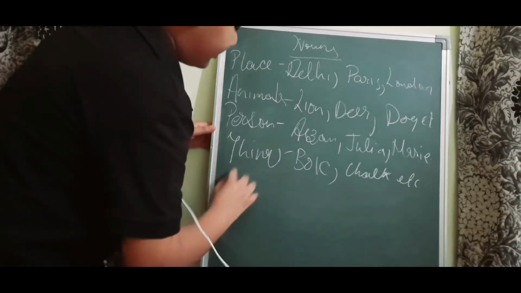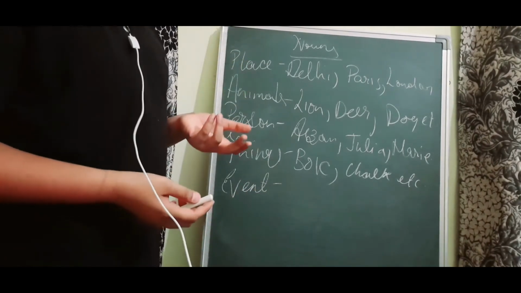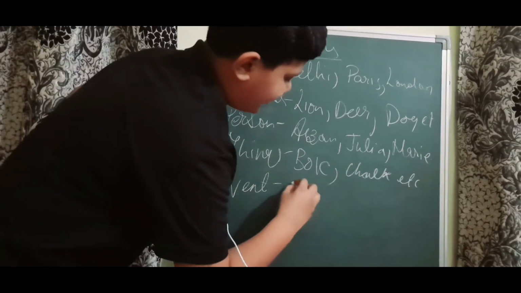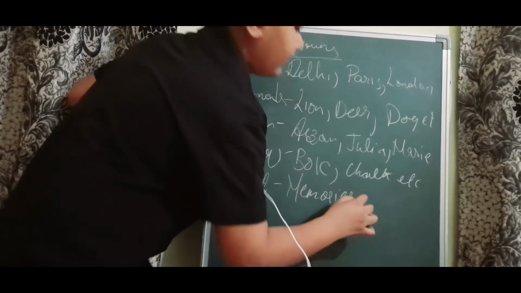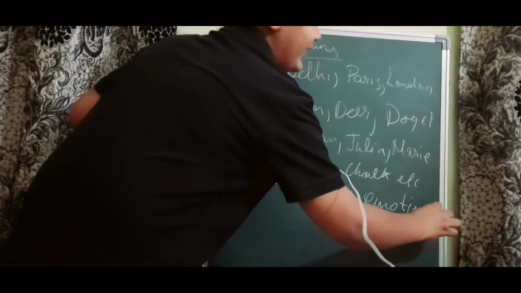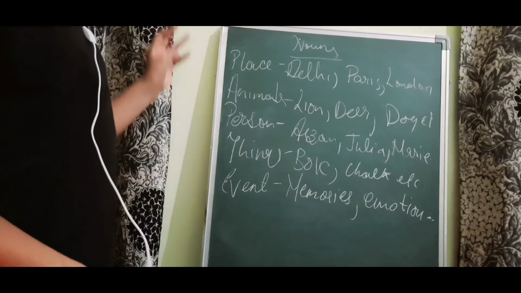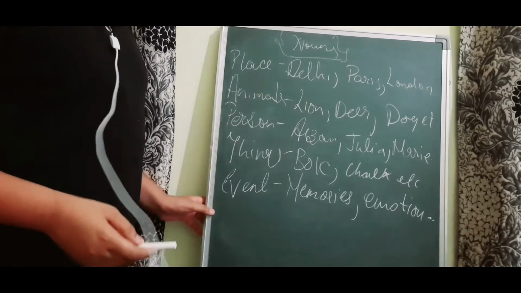And then we talked about event. So events are the feelings that are untouchable or unseeable. So events can be memories, emotion, or feeling, etc. It's called event. So here is a quick example table of nouns. So now let's see common and proper noun.